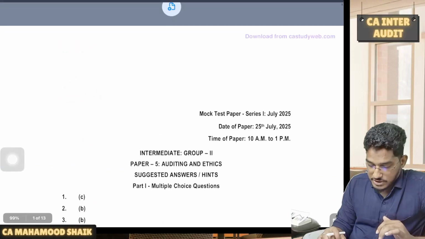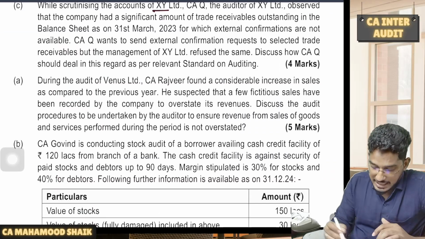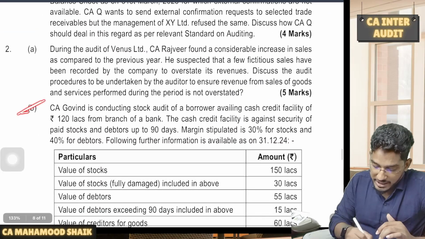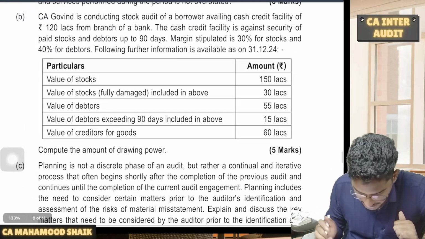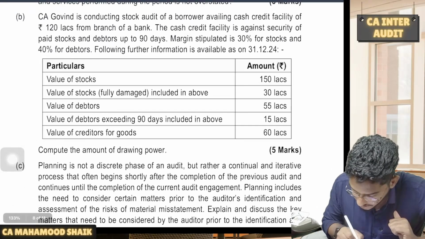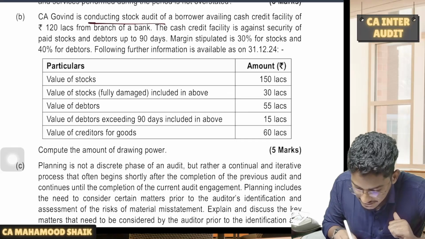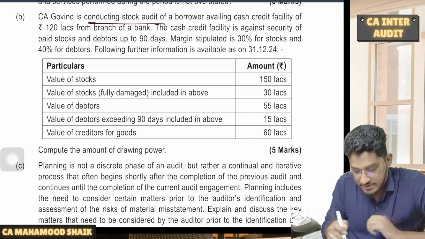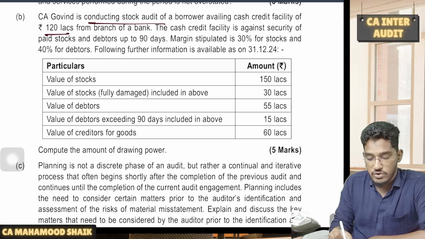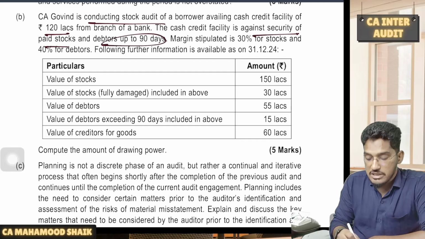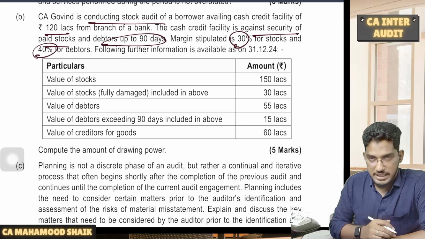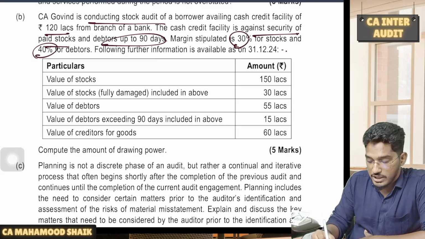Next question is from audit of banks, where they have asked us to calculate the drawing power. I will tell you the format here. If I read the question, CA Govind is conducting stock audit of a borrower availing cash credit facility of 120 lakhs from the branch of a bank. The cash credit facility is against a security of paid stock, and debtors up to only 90 days. Margin is 30% for stock and 40% for debtors. How to calculate? We already know the format.